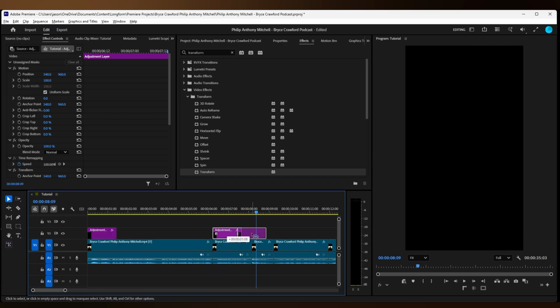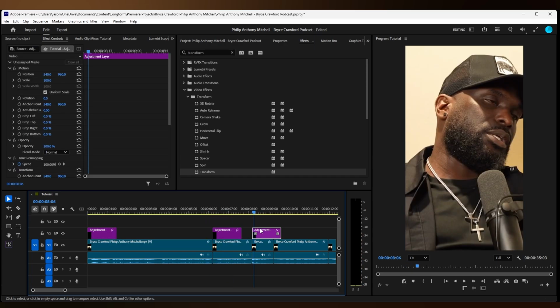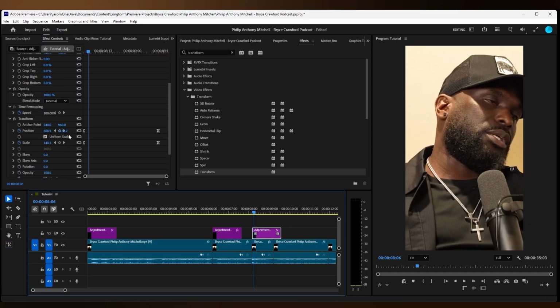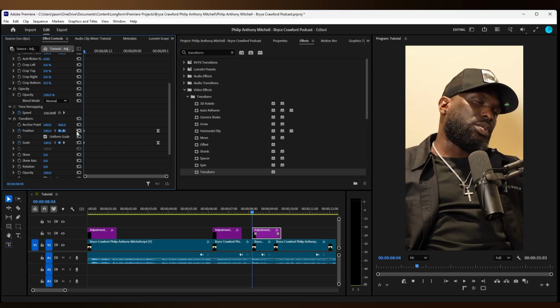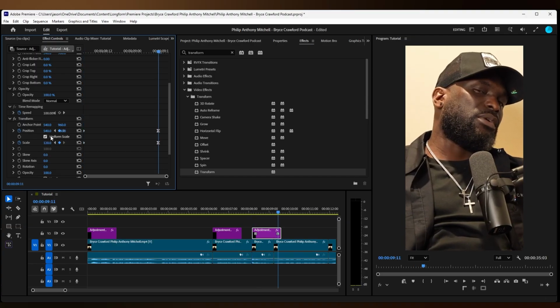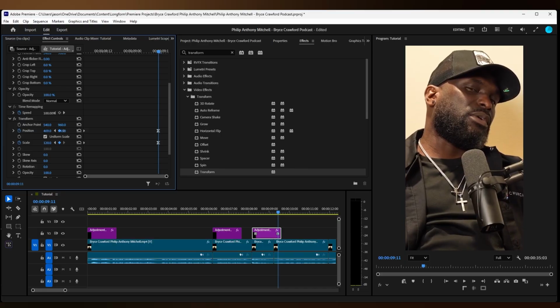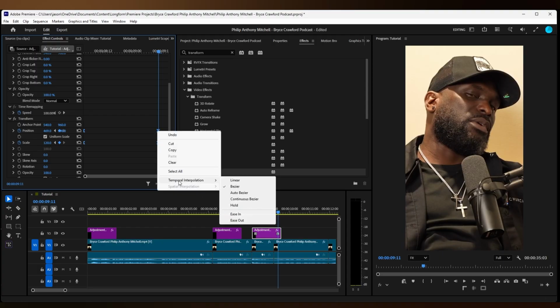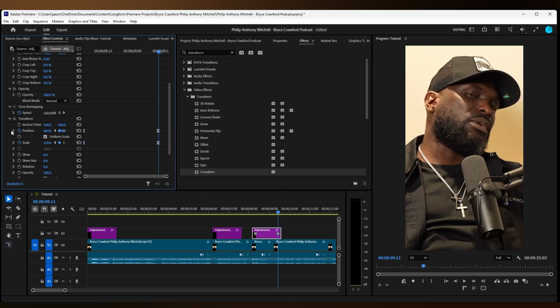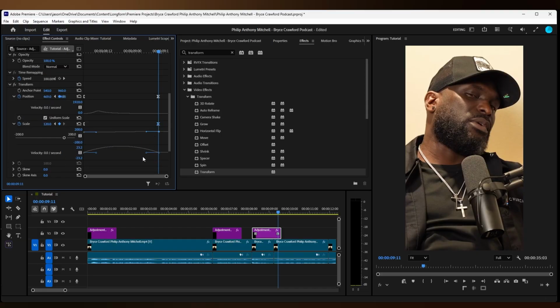Repeat this process again. This time we're going to make a zoom in instead of out. Now click on the arrow to reset the keyframes for position and scale. Go to the final keyframe and increase the scale value, adjust the position accordingly. I'll make sure to ease in and ease out the keyframes for smoothness. Drag the right handle to the left. Do the same for scale.